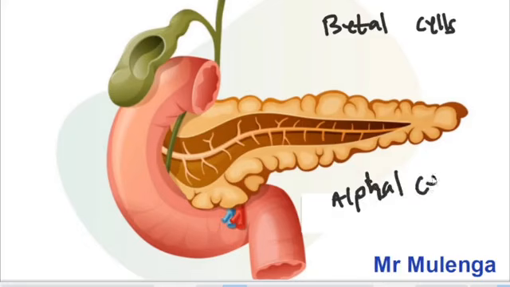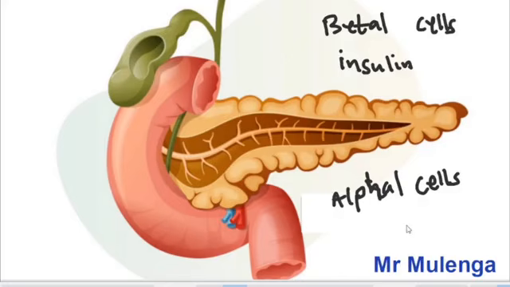So what will happen is that when the blood sugar levels or the glucose levels are too high in the body, the beta cells are going to secrete the hormone called insulin. So the hormone called insulin is going to be secreted so that this hormone will be able to convert excess glucose into glycogen.